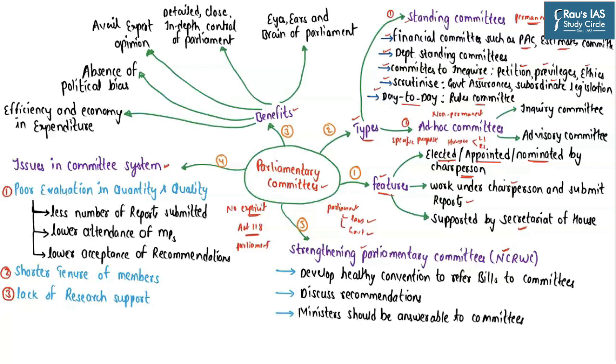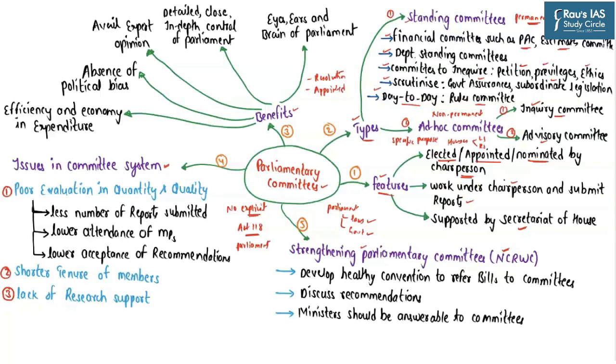As far as the ad hoc committees are concerned, they can in turn be categorized into two types, that is the Enquiry Committee and the Advisory Committee. As the name suggests, the Enquiry Committees are basically set up to inquire into certain matters of public importance. The enquiry committees can be set up based upon the resolution of either the Lok Sabha or the Rajya Sabha, and they can even be appointed by the chairperson of the houses of the parliament.